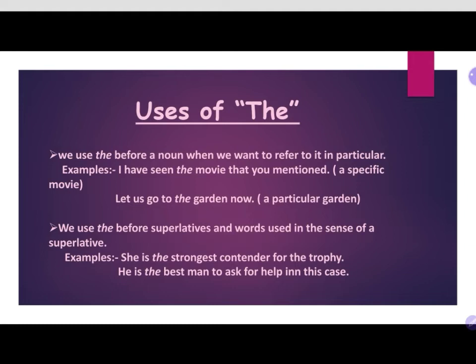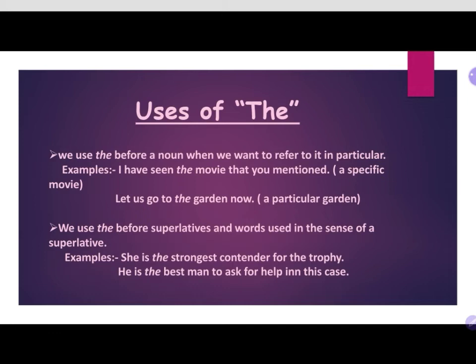We use the before superlatives and words used in the sense of superlative. The superlative adjectives use the superlative degree. You know about est, where we are adding est to the words. There we are using the article the. Before superlatives we are using the.